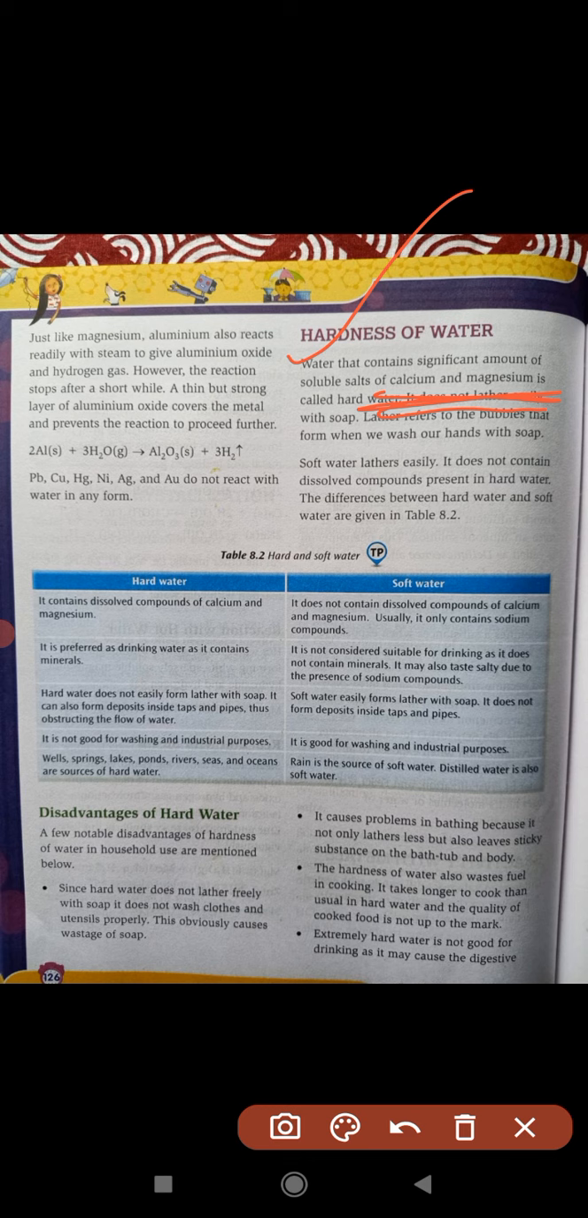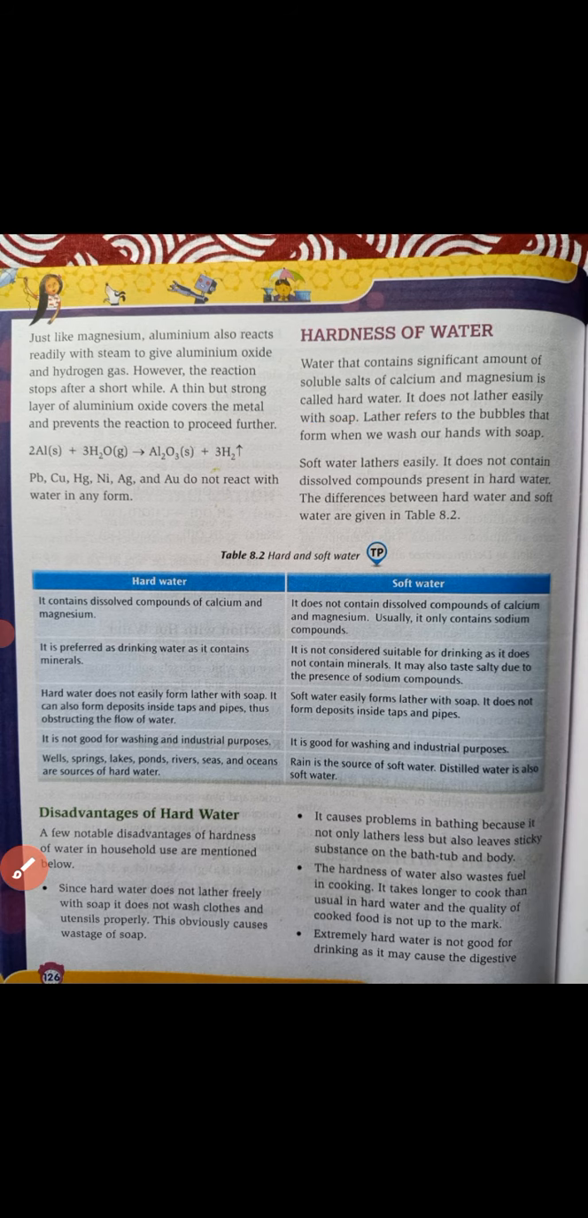Generally you must remember that the dissolved salts of calcium and magnesium present in the water cause hardness of the water. Water that contains a significant amount of soluble salts of calcium and magnesium is called hard water.